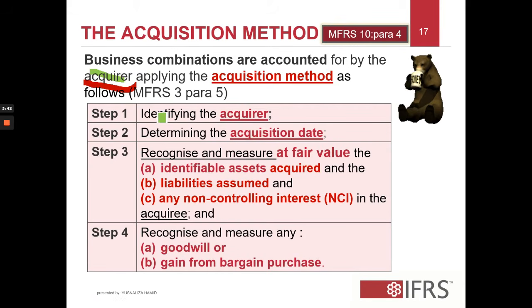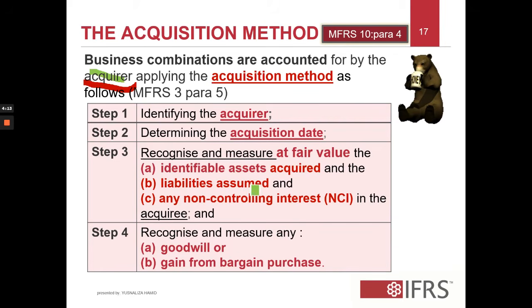The first step is to identify who is the acquirer. Second is to determine the acquisition date, the date where the shares of the subsidiary were acquired by the acquirer. And step 3 is to recognize, at fair value, the identifiable assets acquired if the fair value can be measured reliably.